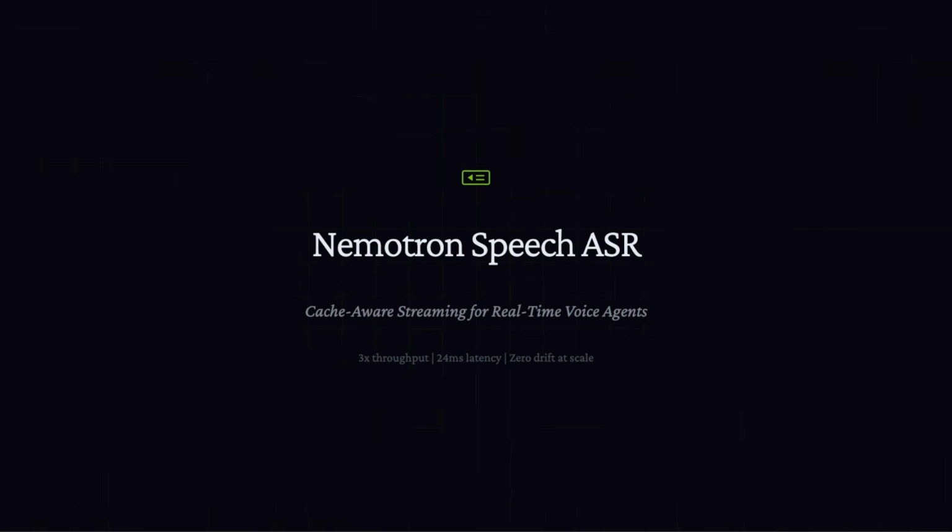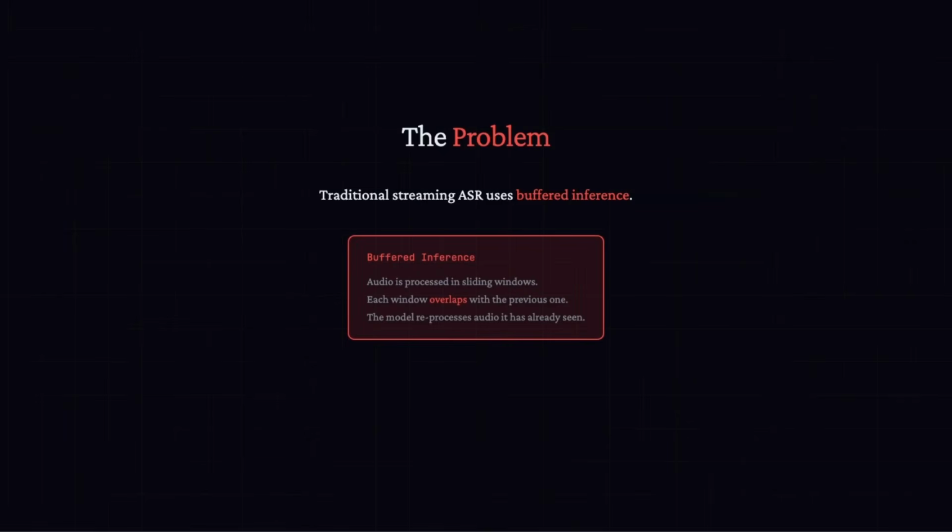Now, to solve this, NVIDIA just released Nemotron Speech ASR at CES 2026. It's cache-aware streaming for real-time voice. So to understand this, let's look at the problem one more time. Traditional streaming ASR uses something called buffered inference. In this case, audio is processed in a sliding window. Each window overlaps with the previous one, and the model reprocesses audio that it has already seen. This is like rereading the last few pages of a book every time you turn the page.